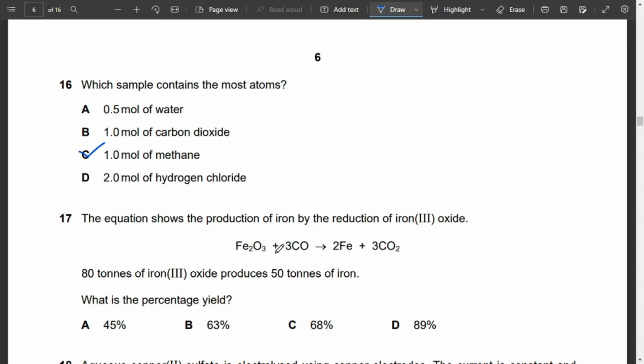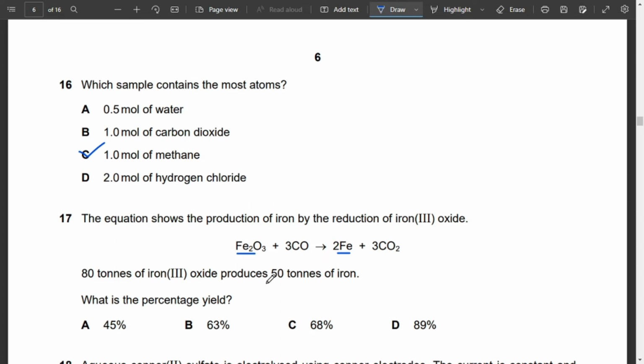Now how you're going to calculate the mass is by finding the mass of Fe2O3 and finding the mass of iron, and then after it you're going to multiply it with 80 and see how much iron, and use the ratio method and find how much iron should be produced in normal conditions. That means once you find the mass for this, you find the calculated mass for each using this ratio of 1:2 moles. You'll find the mass and then you will multiply Fe2O3's mass with 80 tons of iron trioxide, and then you'll find the calculated mass of iron.